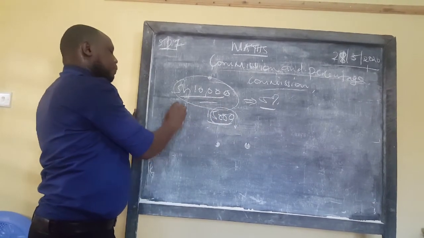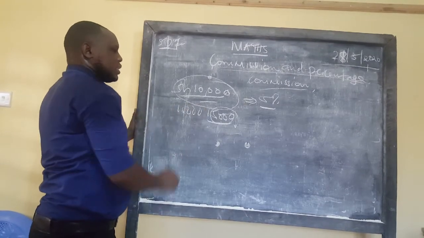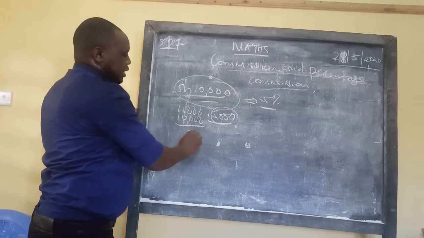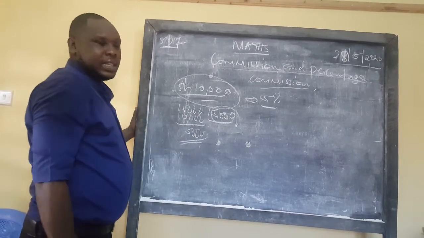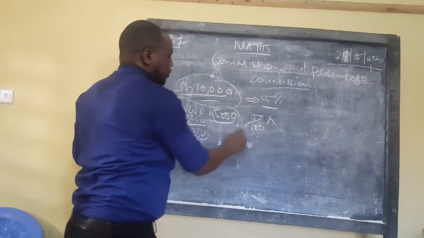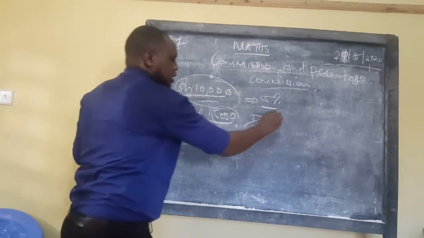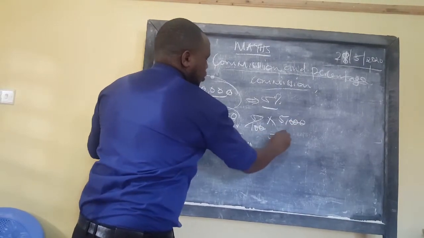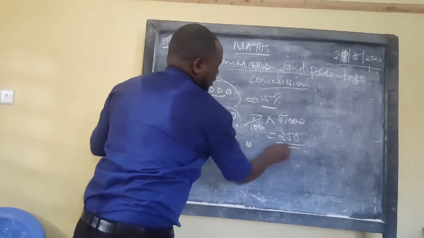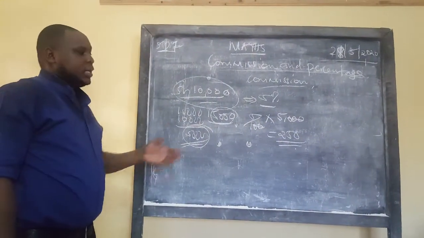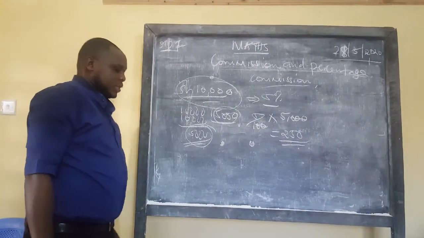So you take 15,000 and subtract the 10,000, and you understand that 5,000 is over 10,000. You'll be given 5% of 5,000, so that person will give you a commission of 250 shillings on top of what you are supposed to be paid.